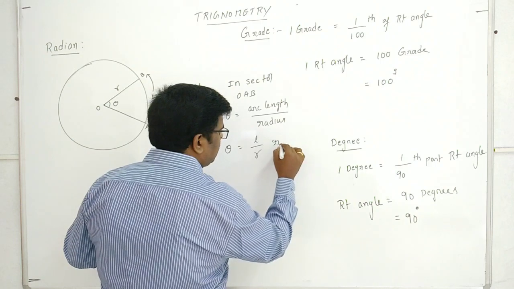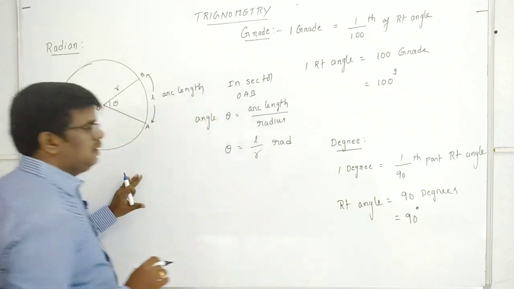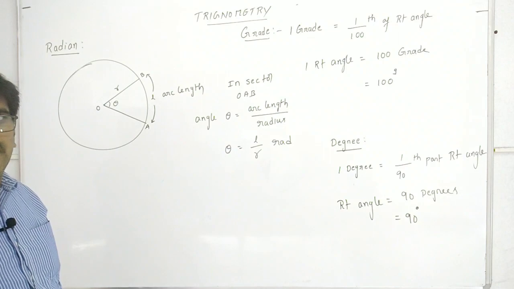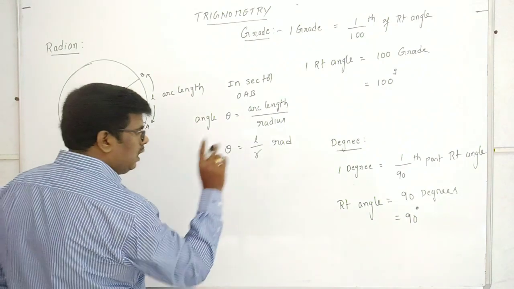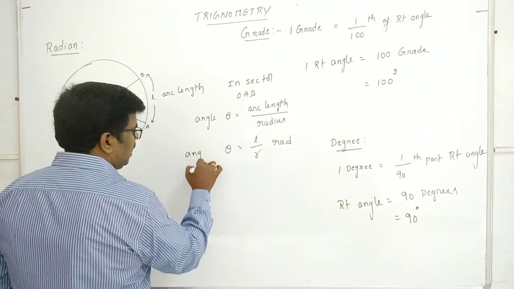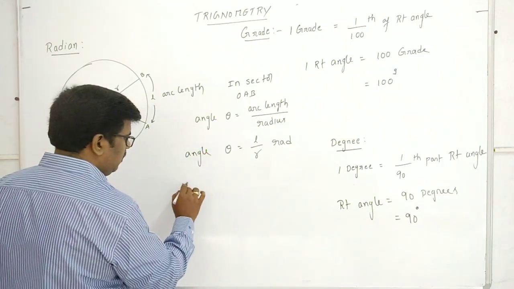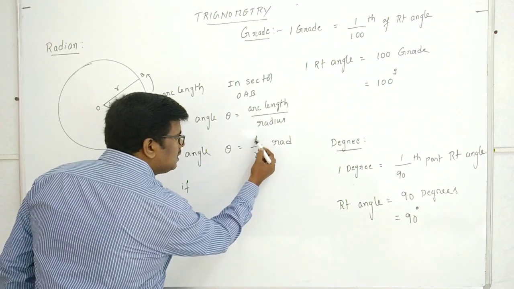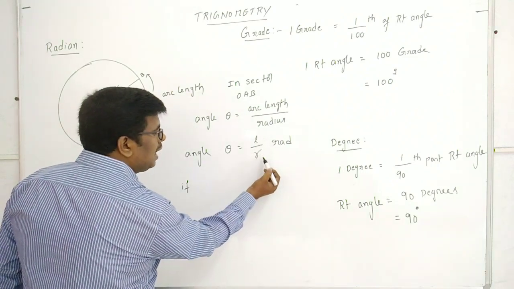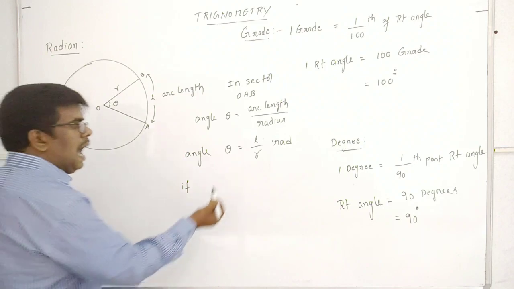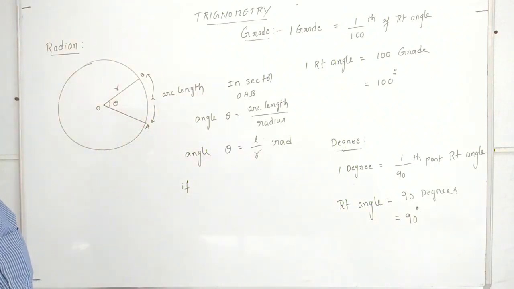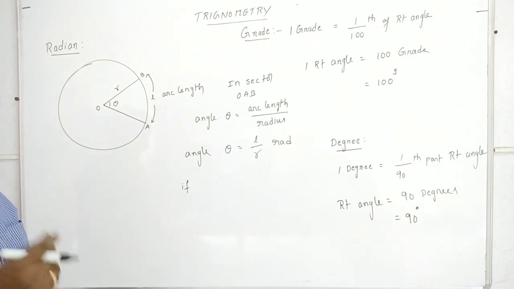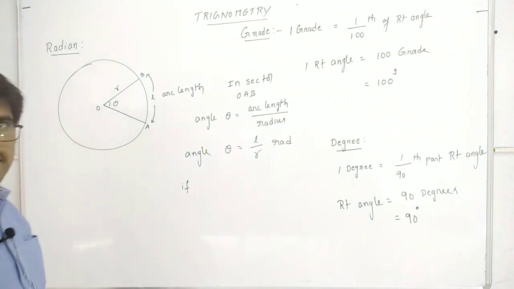Now this is what we call a radian. So this L by R we take as a unit called radian. How can you say the angle is 1 radian? Angle theta is 1 radian means if arc length L is equal to radius R, then the angle is equal to 1 radian. So we can write it like this.